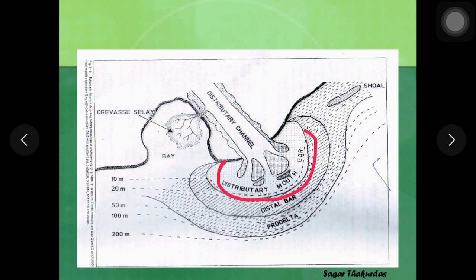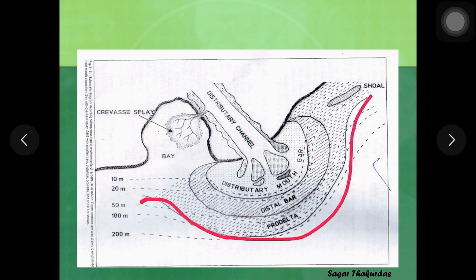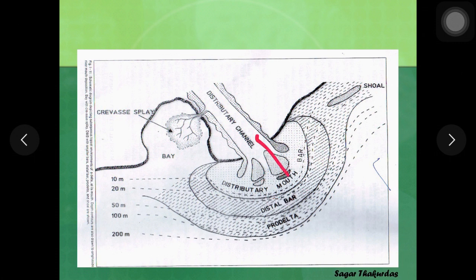Then this part here is delta plain, this is delta front, and the bottommost portion is pro delta. So as the deposition continues, the pro delta is overlain by delta front sand, and further it is overlain by delta plain, and the delta continues to prograde in the direction of transportation and deposition.